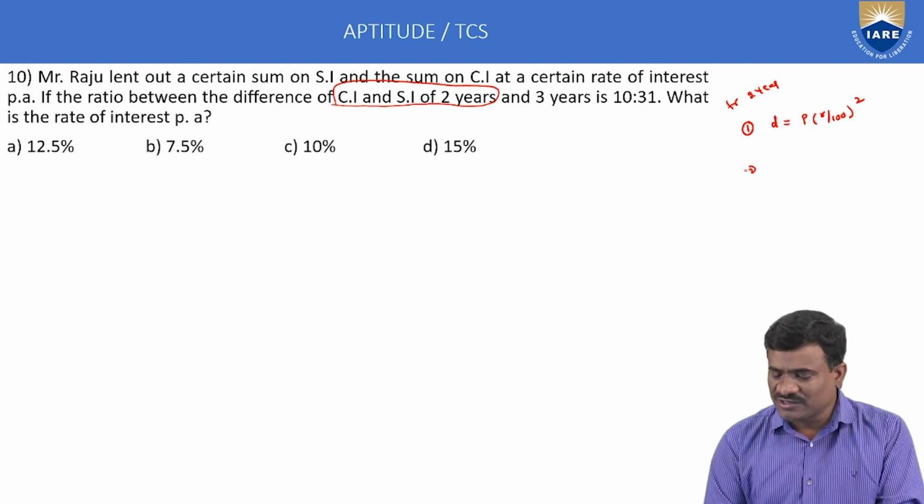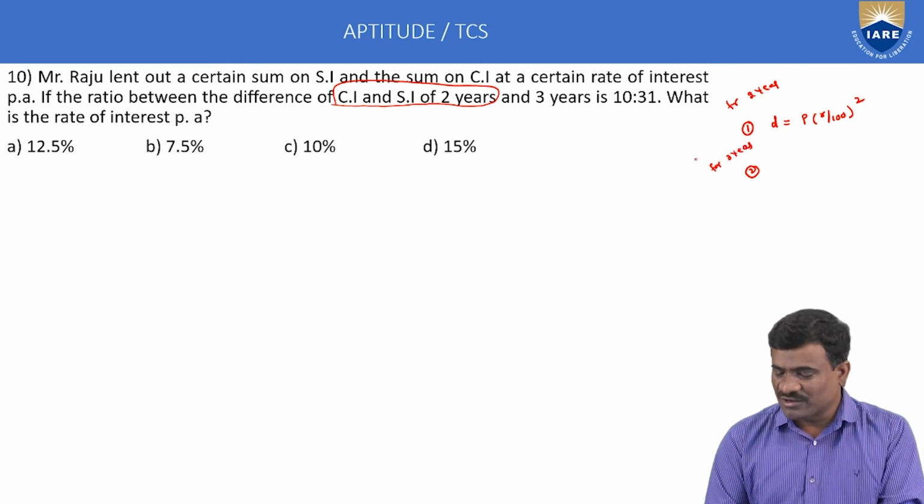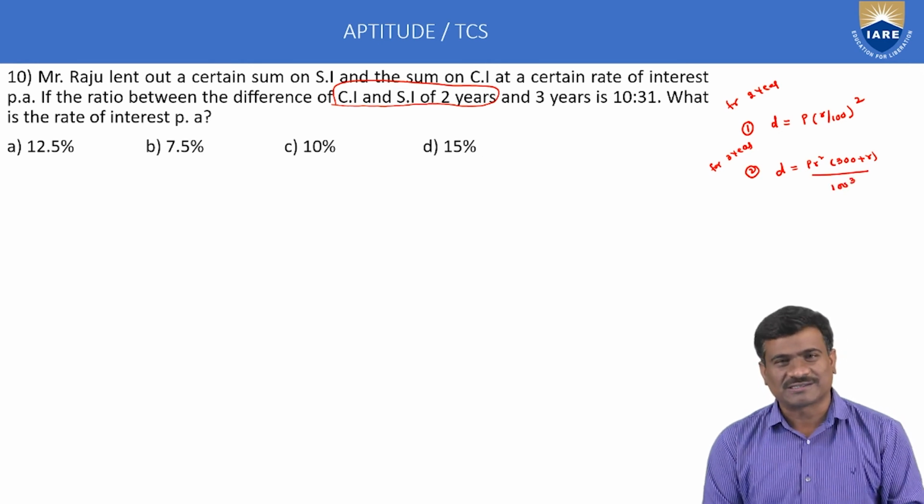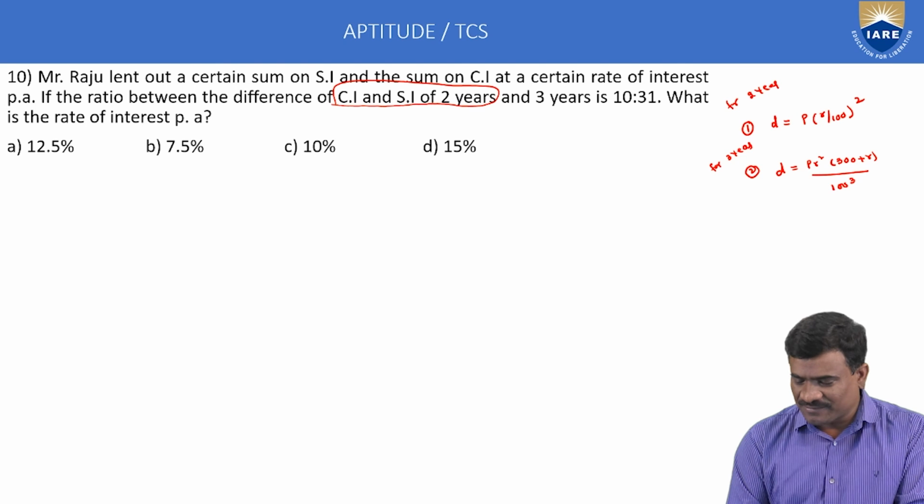Similarly, the difference between compound interest and simple interest for 3 years, D is equal to P into R square by 300 plus R by 100 cube. This is called for 3 years. Now substitute here. For 2 years, P into R by 100 whole square.